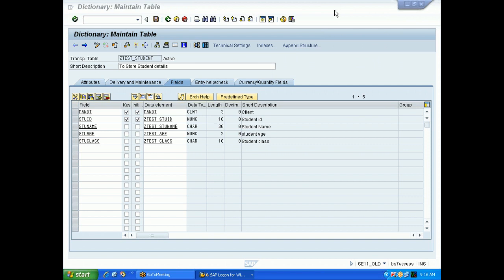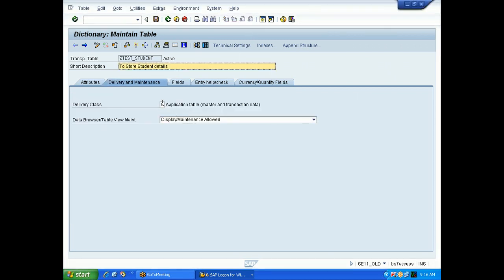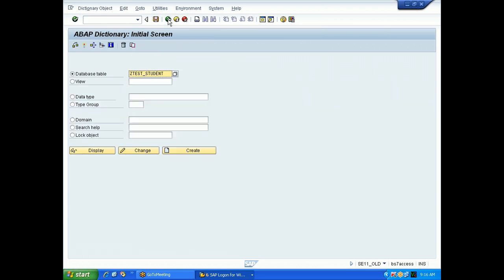One moment. On the first screen you need to give the delivery class as well as the data browser display maintenance allowed. It will come automatically. For example, you will get this as the first screen. You go to the SE11 transaction, give your table name, and click on create. While creating, if the status bar says the table name is already existing, you change the table name. Put 1, 2, some name, and click on create.